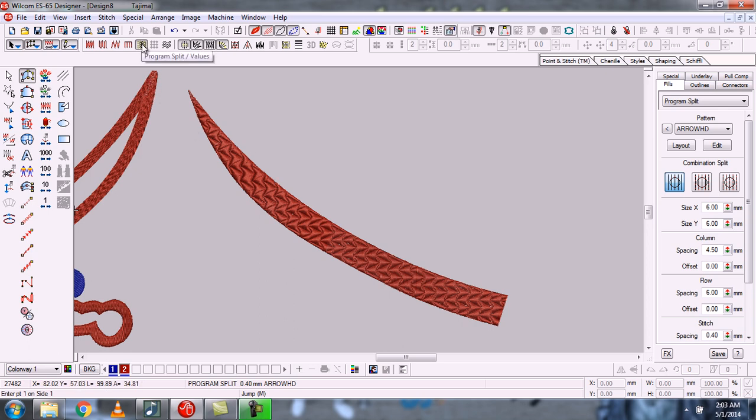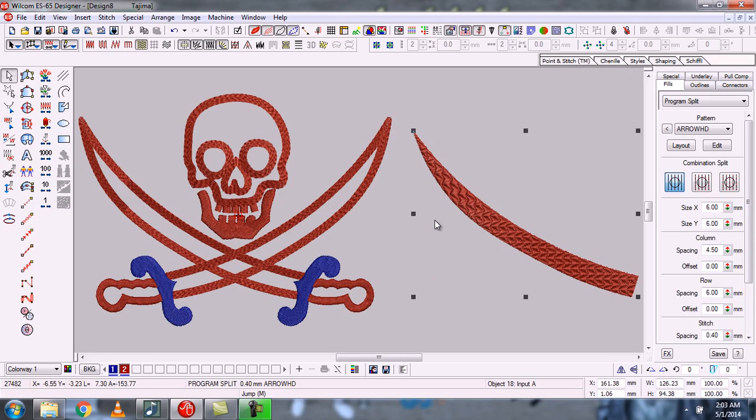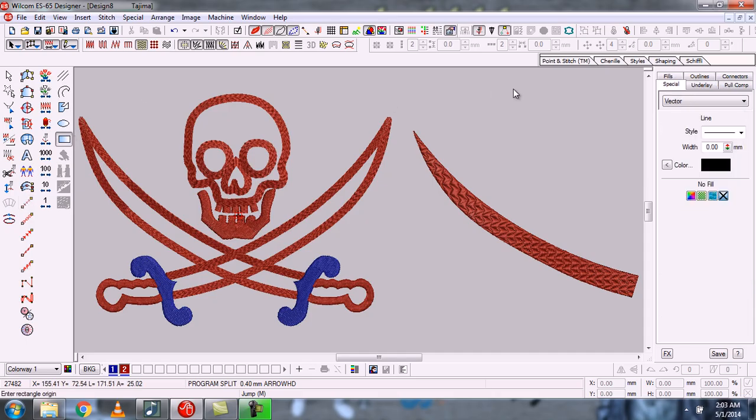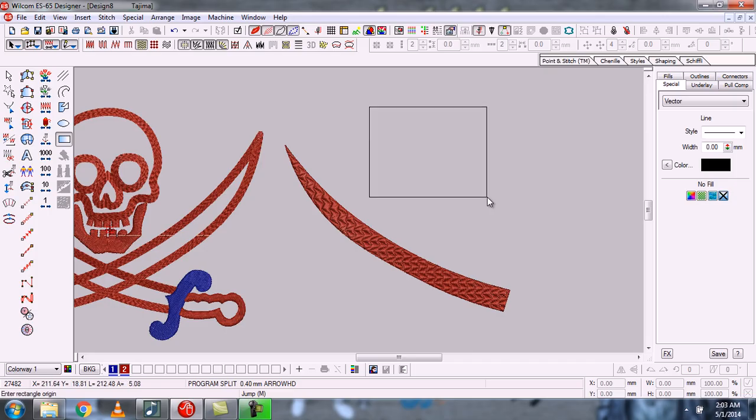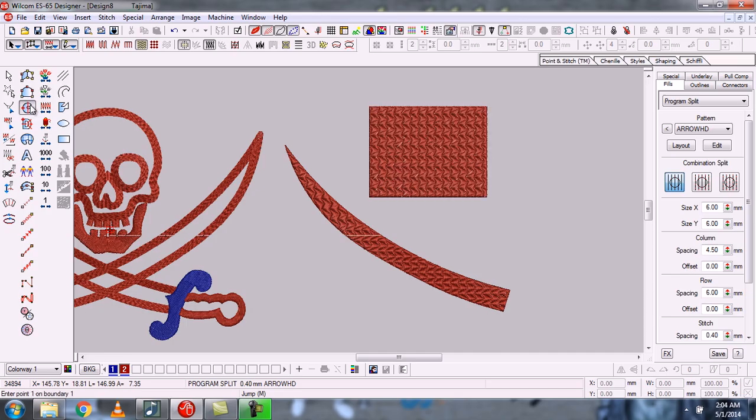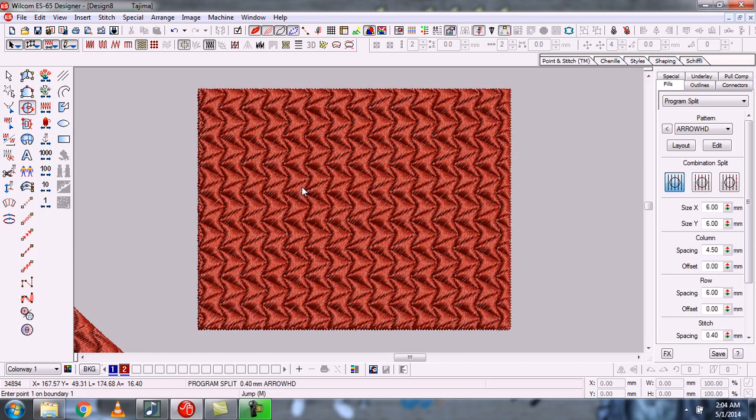So, okay, we can use this type of stitches in all these tools. For example, I am making a rectangle. Now I have to make it with Complex Fill. Zoom in separately. So this is the effect of program split.